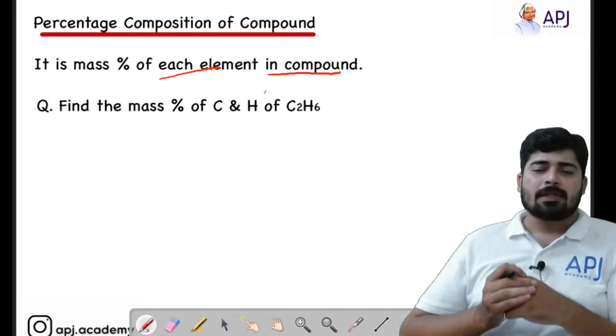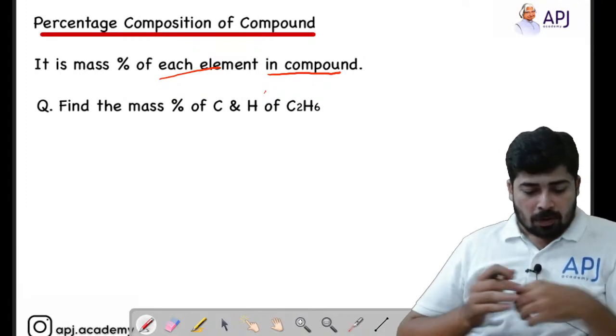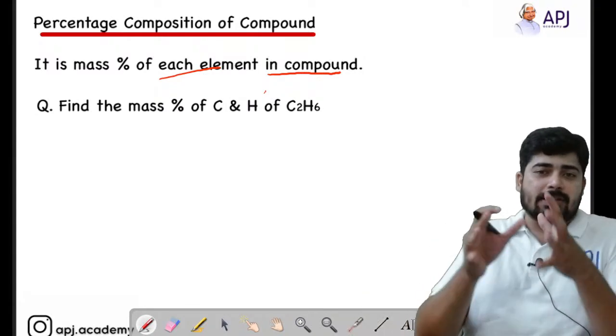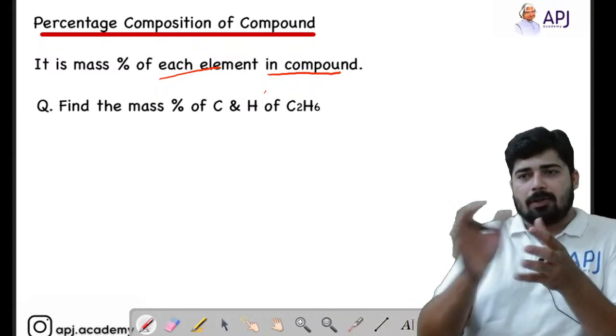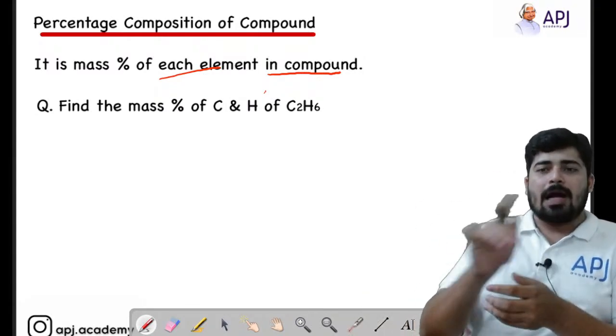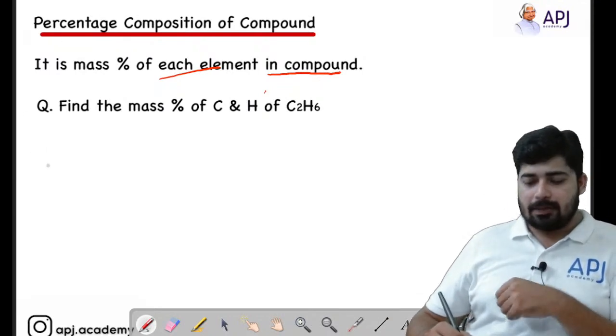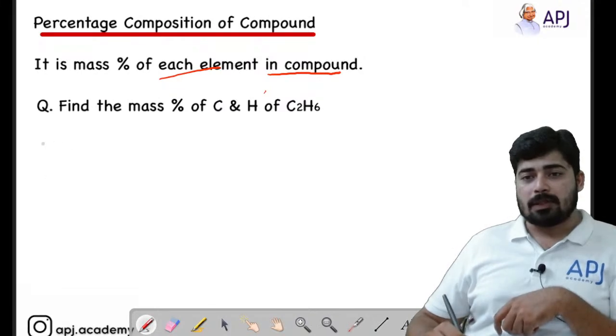So for that, let me do this example. We are considering ethane, that is CH3CH3, or you can write it as C2H6. We have to find out the mass percentage of carbon and hydrogen. Here you can see how we are going to find out the mass percentage. So for finding out the mass percentage,